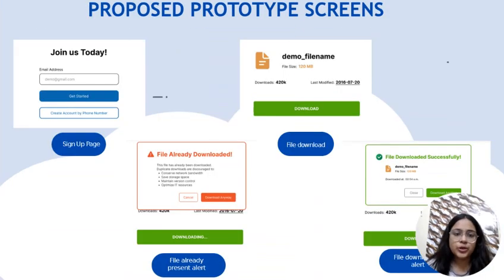So these are the prototype screens we have devised. The user logs in using their organization mail and tries to access the file. The file has some metadata, namely the file size and the last modified date. Also, it has a format. If the user has already downloaded that file, he will get an alert that you've already downloaded that file and would you like to download it again based on the urgency of the document needed. If they haven't downloaded it previously, they will be able to download it without getting any alerts.